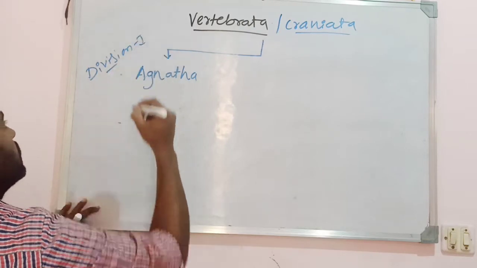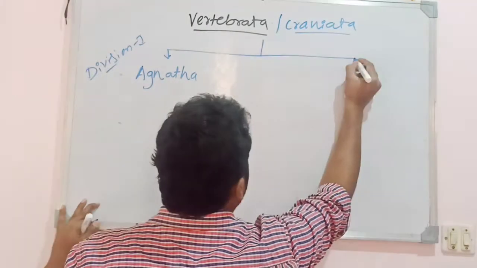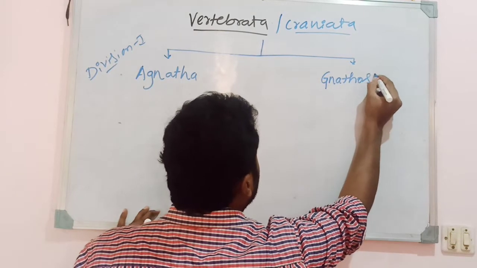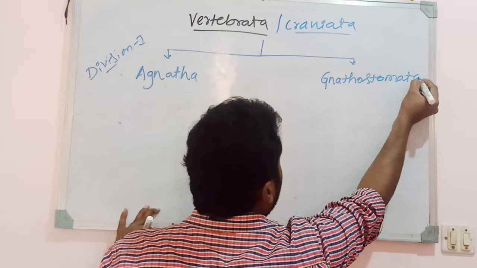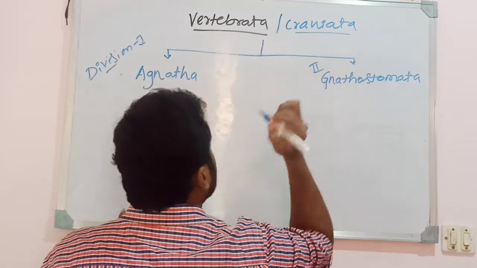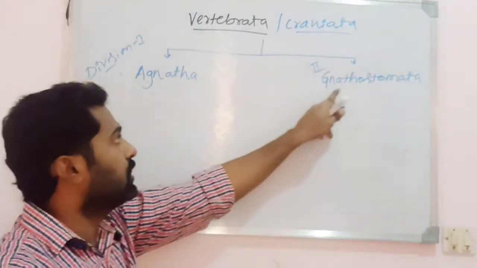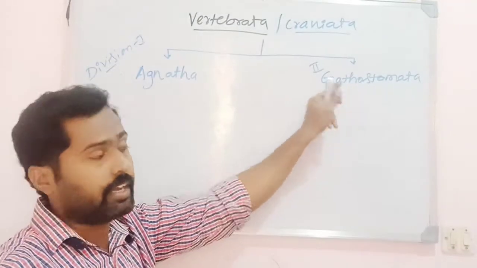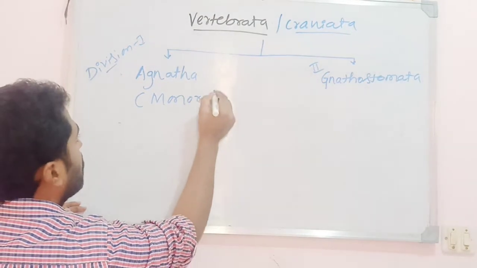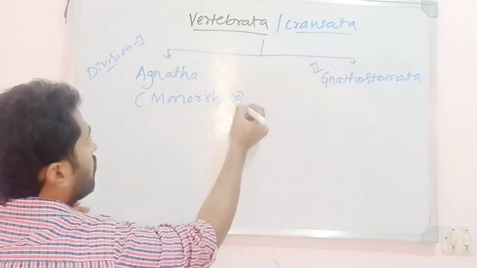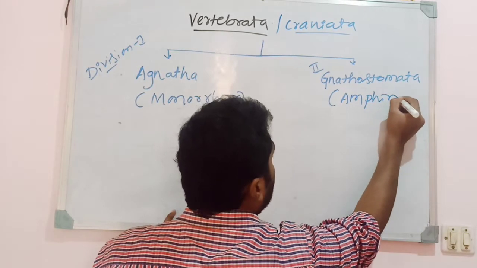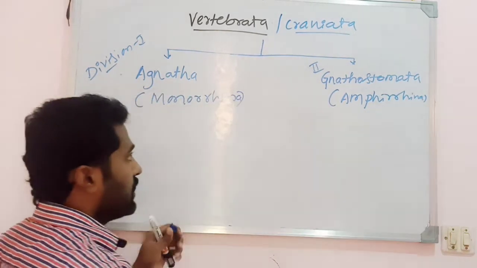Division 1 is Agnatha, and division 2 is Gnathostomata. The division Agnatha is also called Monorhina, and Gnathostomata is also called Amphiorhina.